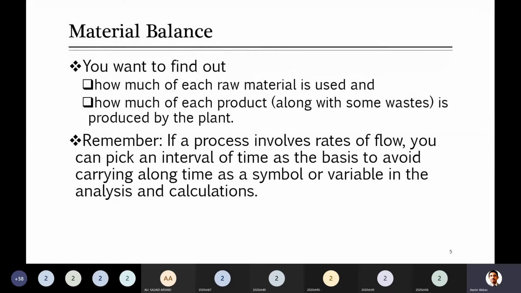With this, you can avoid writing the symbol of time again and again. For example, you will be writing kg per second, and so on. Instead of writing it again and again, you can take the basis of 1 second, and then your whole system will be considered as based on 1 second. You don't need to write it again and again.